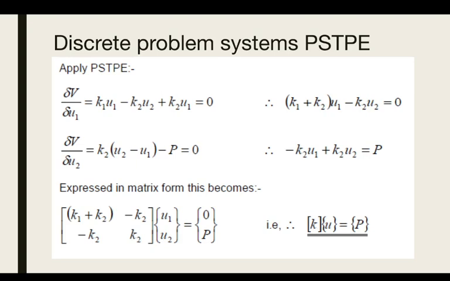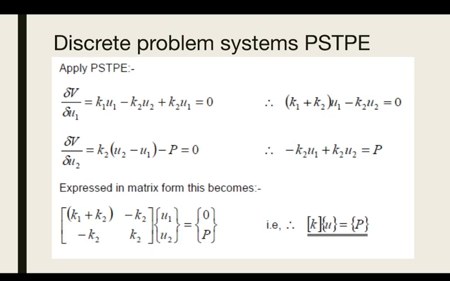So when you partially differentiate, dV by dU1 will be equal to K1 U1 minus K2 (U2 minus U1), which will be equal to 0, because when you apply the PSTP, you partially differentiate with respect to the displacement, which will equate to 0. So you will get another equation in terms of U2.